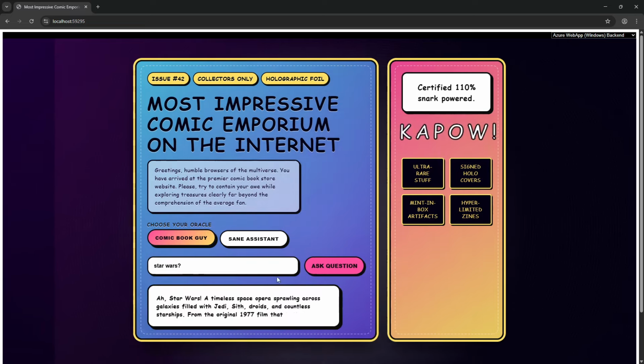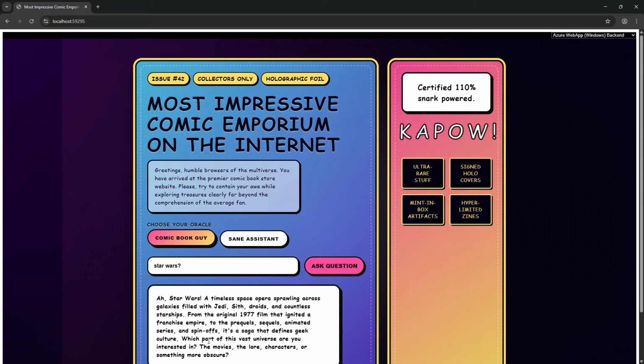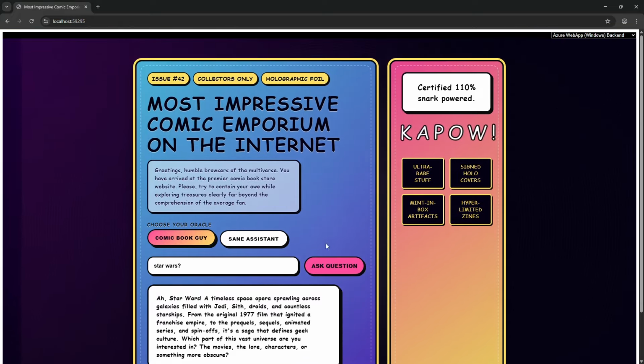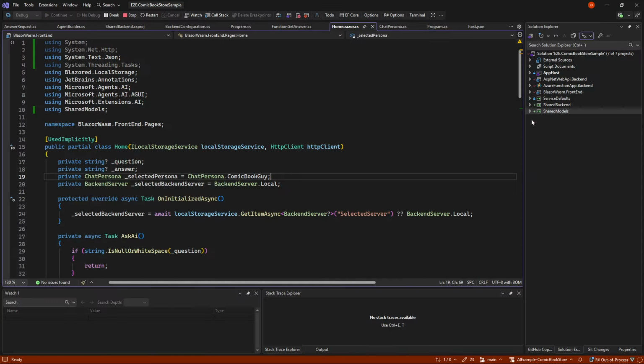So we can ask, and as long as it's warm, it's fairly quick to answer. Actually, sometimes faster than local because it's closer to the AI model. So that just works, but of course we need to do a little refactoring of the code.